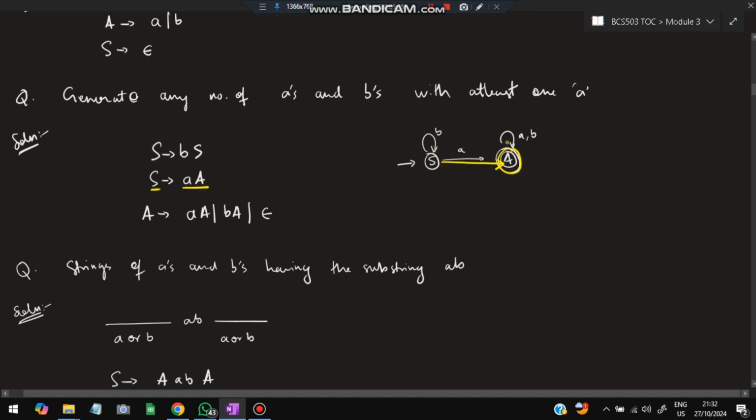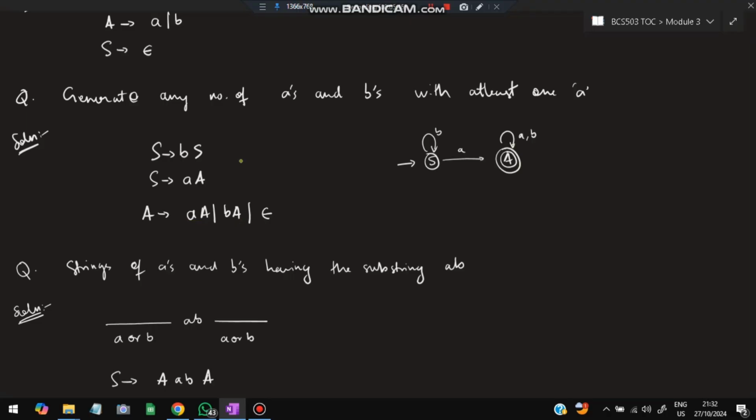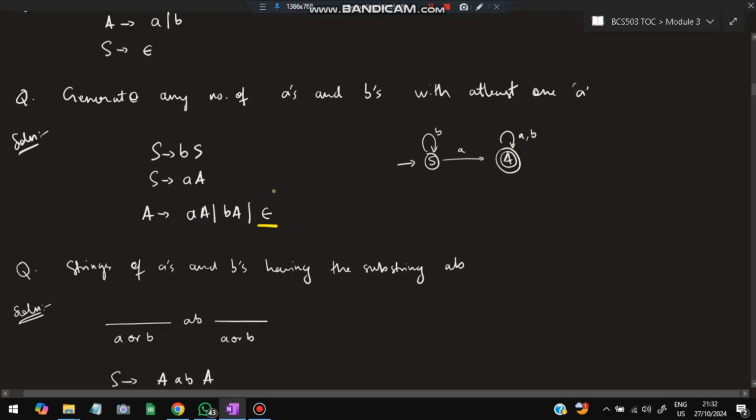Then capital A is going where? Through A and B it is going again to A. So through A it is going to A, through B it is going to A, and as well you can stop at that point without taking any more A's and B's. So epsilon is also valid. The condition is at least one A. If I take capital A as epsilon, that will be satisfied here, with the direct one A. Okay, so that was about A's and B's with at least one A.